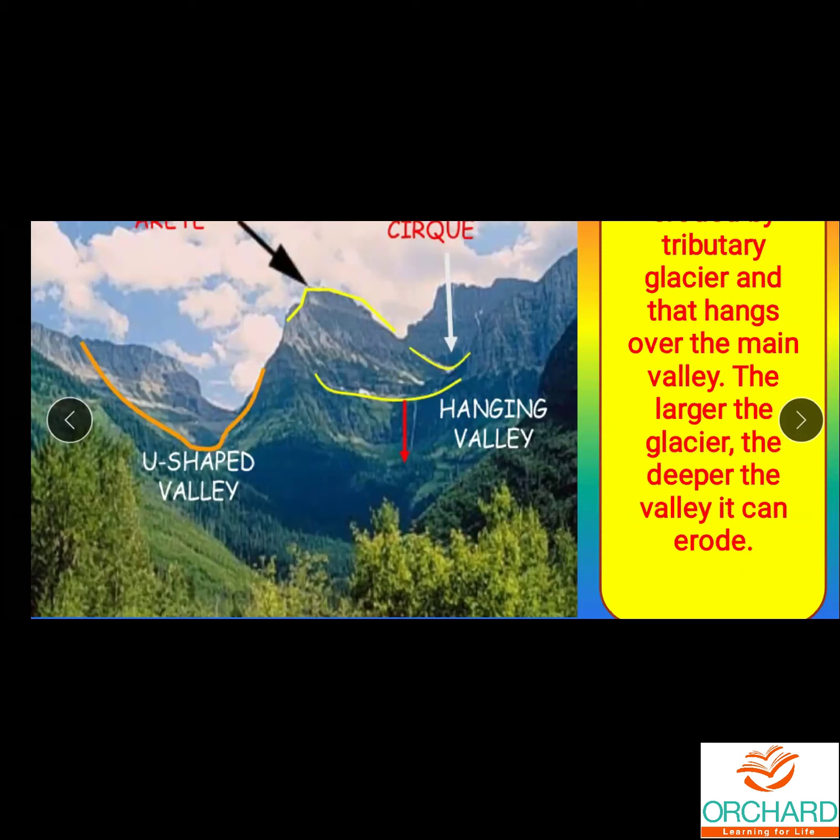The mountain's peak is not broad enough for us to walk on; no broader structure will be there. Very steep and sharp slopes will be there, so it looks like a hanging bridge. So we call it the hanging valley. It is all due to more erosional activity and the size of the glacier. Larger the glacier, deeper the valley.